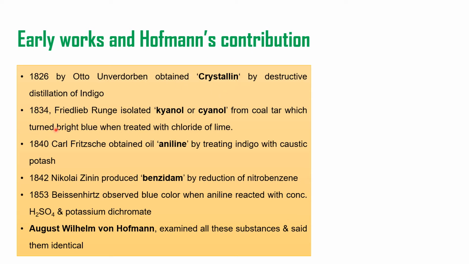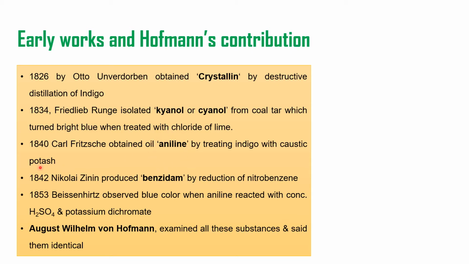In 1834, Friedrich Runge isolated one substance from coal tar which, when reacted with lime, turned bright blue. He named it cyanol or kyanol. In 1840, Carl Fritzsche obtained one oily substance by treating indigo with caustic potash. He named it aniline.